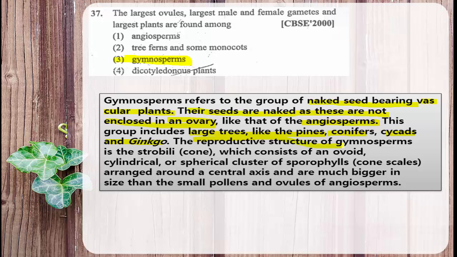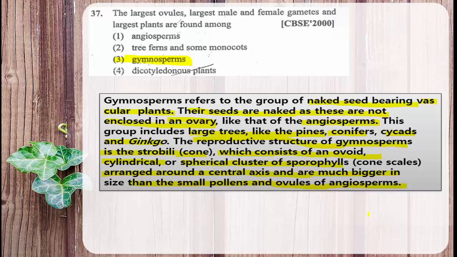The reproductive structure of gymnosperms is strobili, also known as cone, which consists of an ovoid, cylindrical or spherical cluster of sporophylls arranged around the central axis and much bigger in size than the small pollen and ovule of angiosperms. What it means? In gymnosperms, the spore producing structures are called cones.